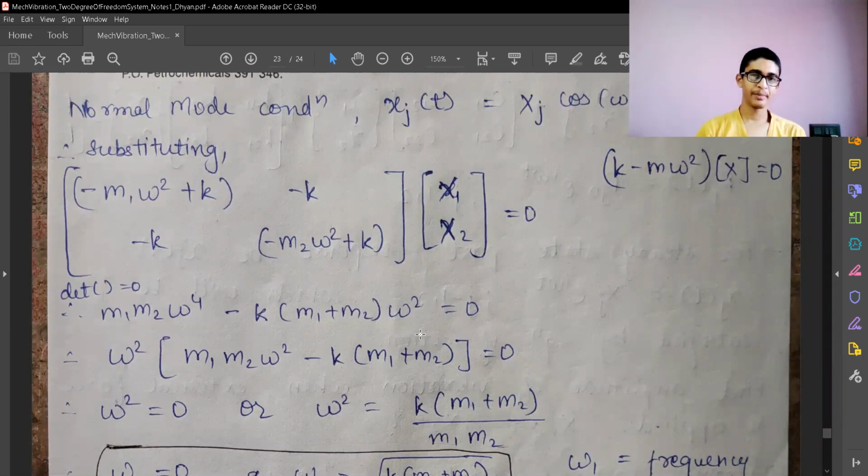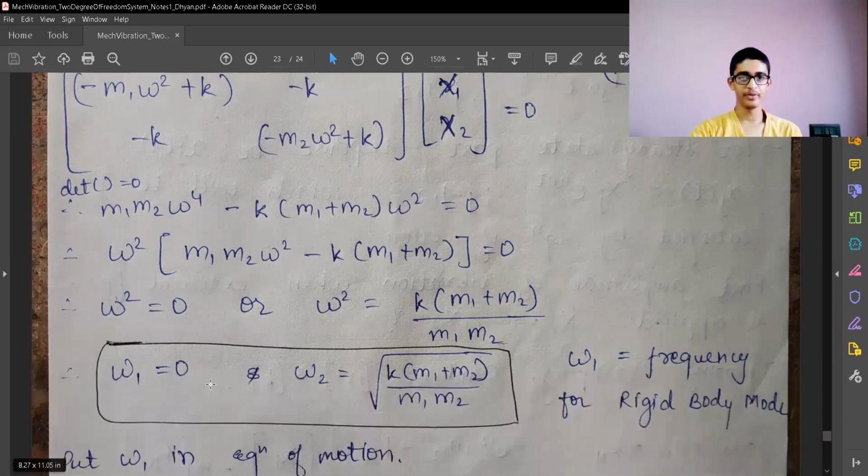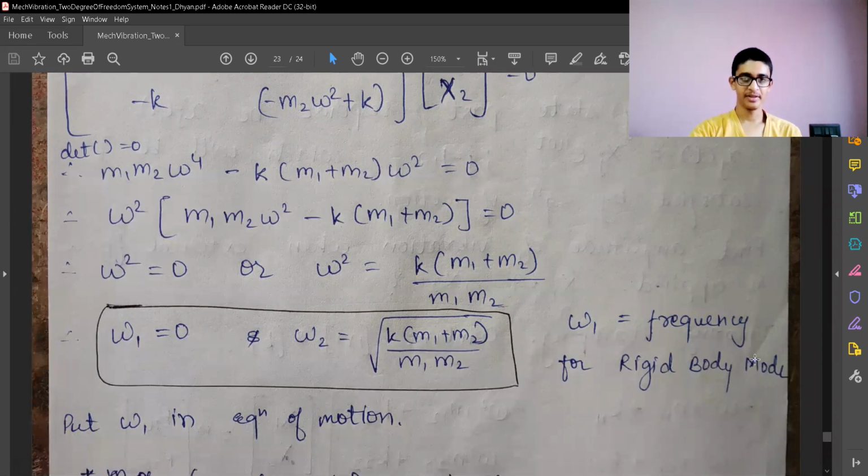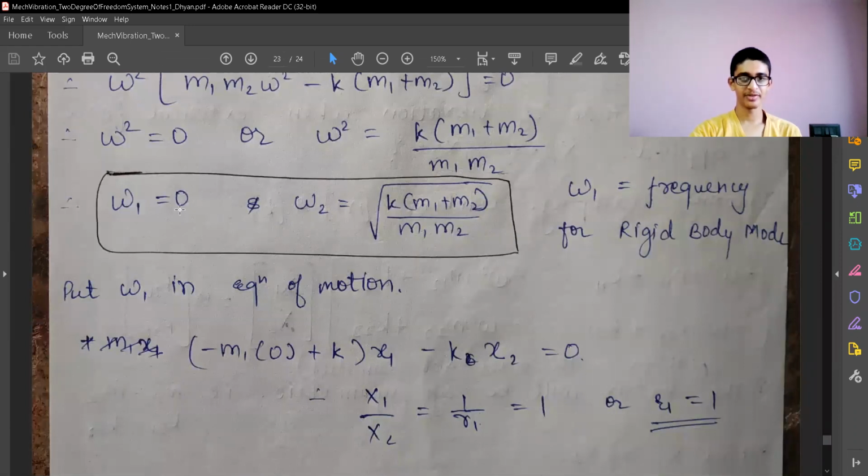So you can now appreciate that there is no constant term over here. That means we can take the omega square factor out, and we'll have another condition. One of the omega square values is going to be 0. That means one of the natural frequencies of oscillation is 0. So that represents the rigid body motion. And when we put omega 1 equal to 0 in our equation, we get the value of R1 equal to 1. That also represents that they have the same amplitudes of oscillation. Actually, they are not going to oscillate at all.